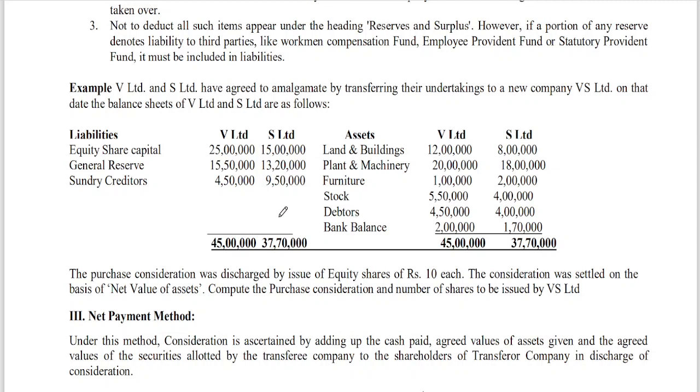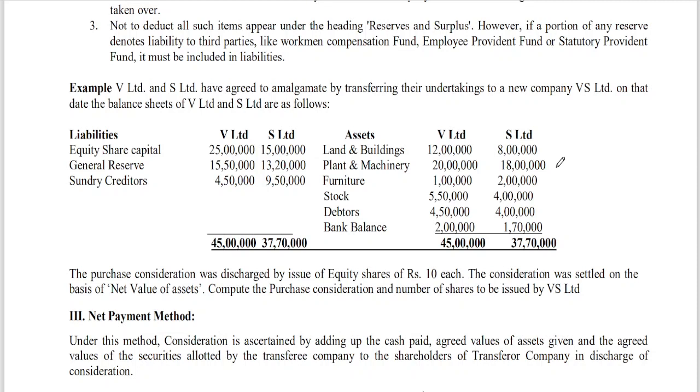This is the first problem. Example: V Limited and S Limited have agreed to amalgamate by transferring their undertakings to a new company, VS Limited. The balance sheets of V Limited and S Limited are as follows: land and buildings, plant and machinery, furniture, stock, debtors, bank balance. Then equity share capital, general reserve, sundry creditors.